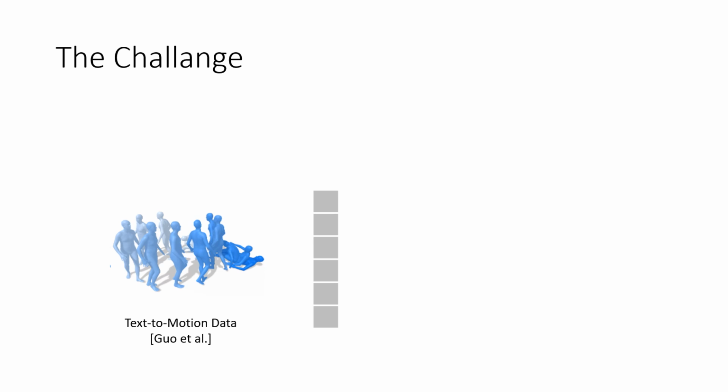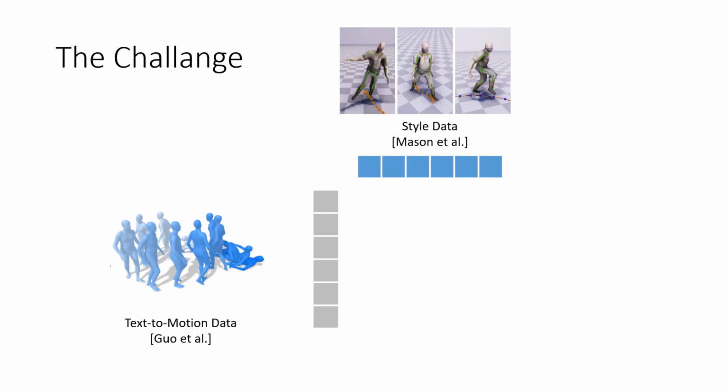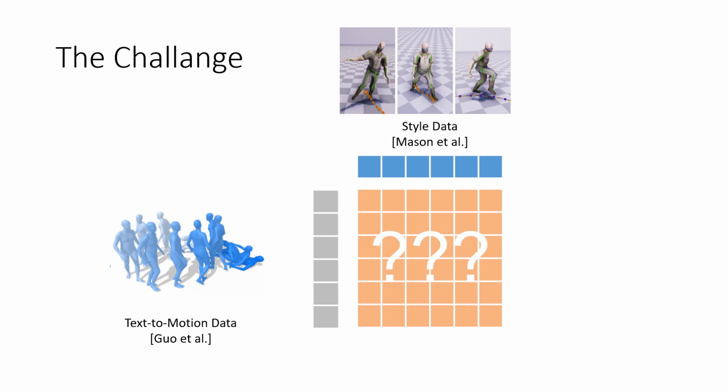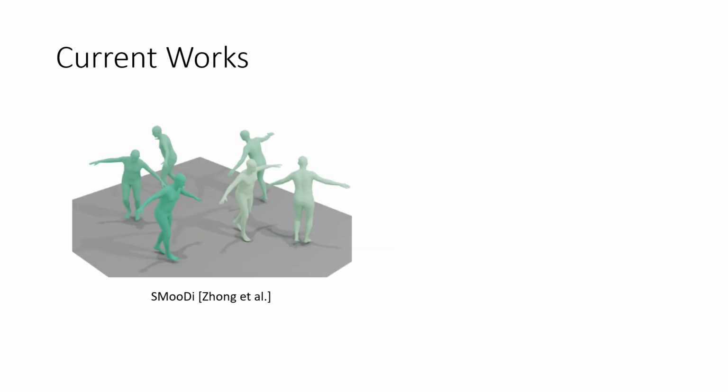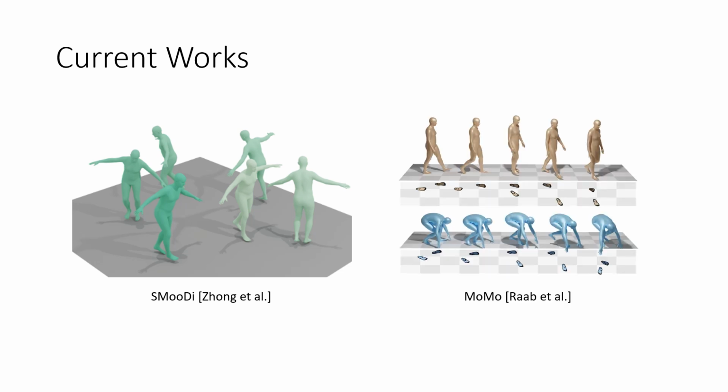Most typical datasets depict actions with very little style, and datasets dedicated to style are limited to basic locomotion actions. This leaves the combination of actions and style out of domain. To overcome this gap, current works use editing techniques such as classifier guidance and ControlNet, or attention feature injection. These approaches still struggle with combining actions and styles.